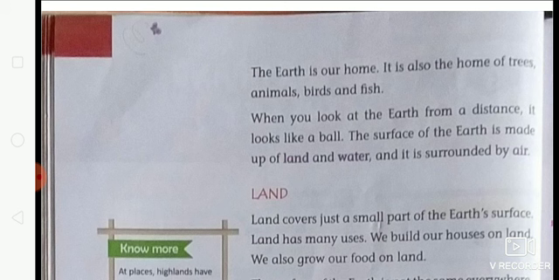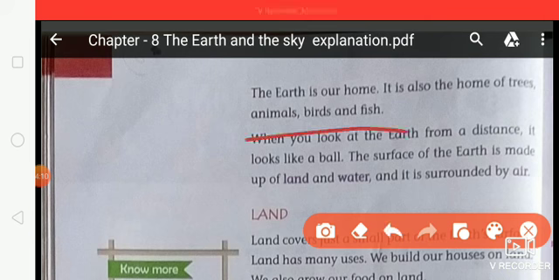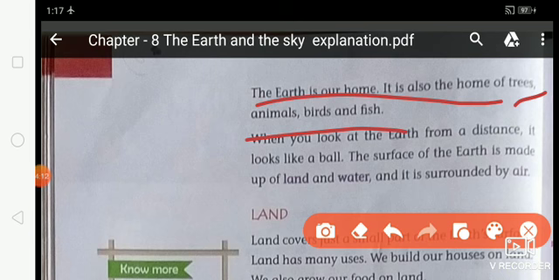The earth is our home because we live on it. It is also the home of trees, animals, birds and fish, as you read here. So earth is not only the home of humans, earth is also the home of other creatures, for example trees, animals, birds, fish, etc.